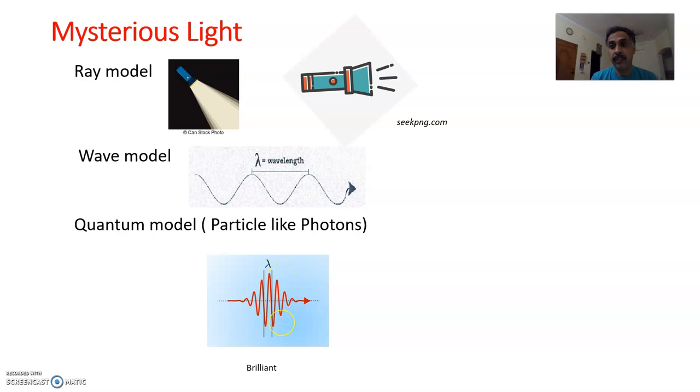And there is one more model, called the photon model or particle model, which uses the quantum concept, where light is not a continuous energy flow. It is treated as small chunks or bits of energy called quanta, which we study at college level. So now we are going to concentrate only on the ray model of light. This is the model which we are going to use. We are going to treat the light coming out of the light source as rays, right?